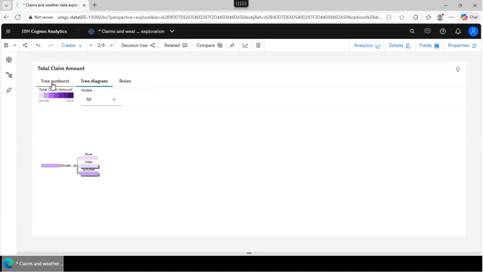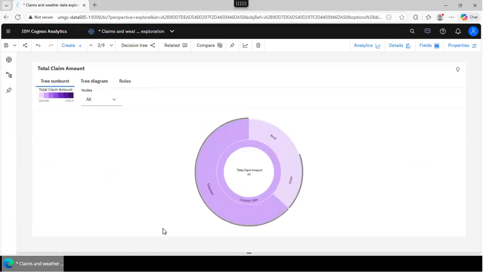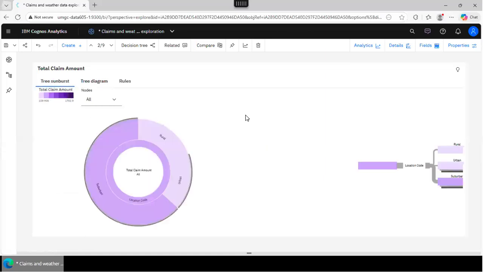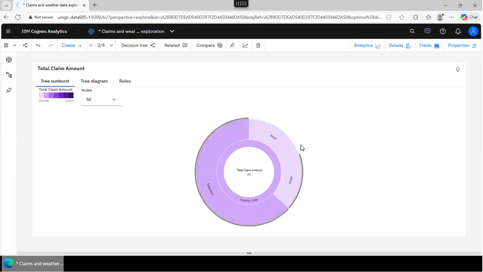But there is another visualization here. This is called the sunburst. Sunburst shows the percentage of data to which the rule applies. So if you can see this, there are 3 segments here, right? So you can see that about 2/3 of the data falls into the suburban location code, right? So you have the urban and you have rural. As you see, rural does not expand further, right? Remember, when we looked at the tree diagram, that's it. Rural does not expand anymore. We are done here, right? Same thing here. See this? You don't see this bold line.